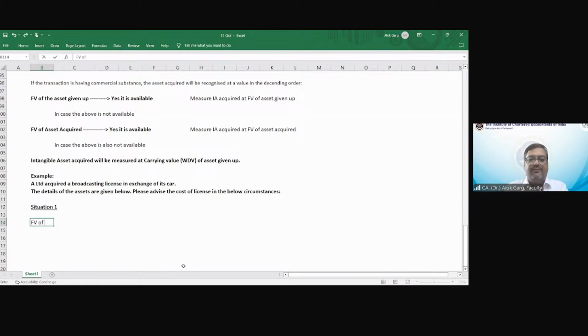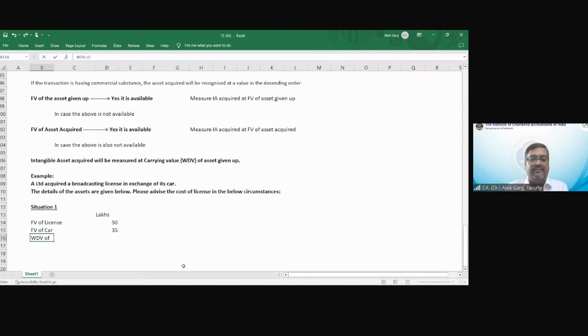Fair value of license 50 lakhs. All the amount is in lakhs. Fair value of car 35 lakhs.